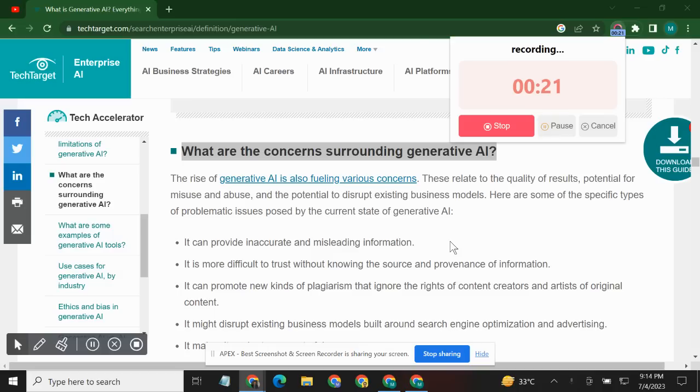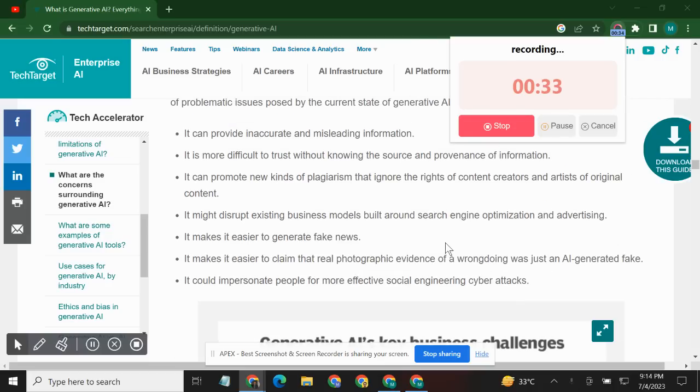It can provide inaccurate and misleading information. It is more difficult to trust without knowing the source and provenance of information. It can promote new kinds of plagiarism that ignore the rights of content creators and artists of original content. It might disrupt existing business models built around search engine optimization and advertising.